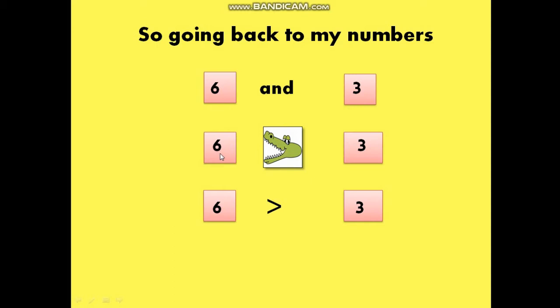It's a greater number. Because also when we count 1, 2, 3, 4, 5, 6, you can hear and you also know that 3 comes first and 6 comes afterwards. So what we are going to do to make our work easier, we are going to put this sign. 6 is greater than 3.